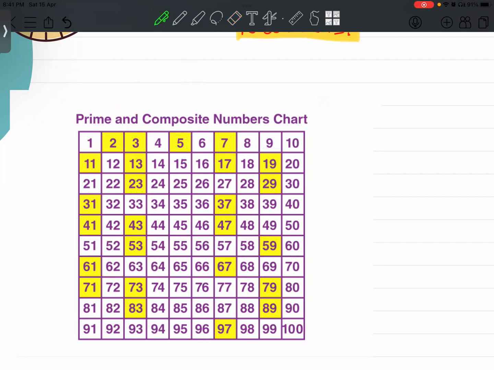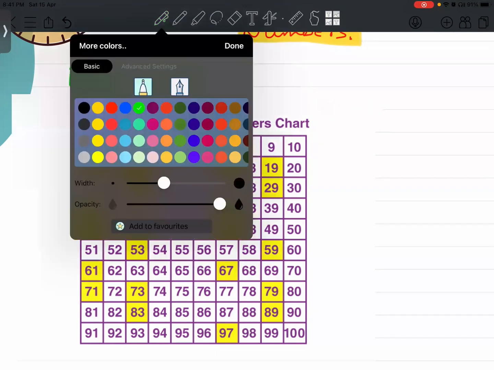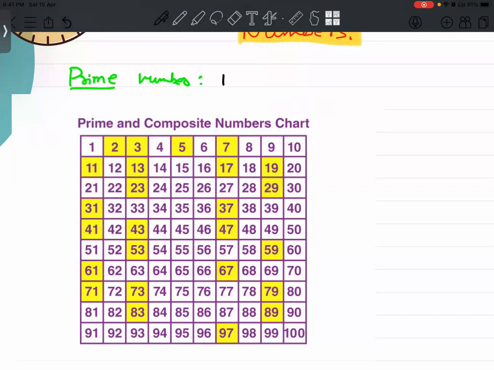I was talking about prime and composite numbers. So prime numbers, by definition, what does it mean? Look, in the natural number chart, you will find several numbers like 1, 2, 3, 5, 7, 11, and 13.